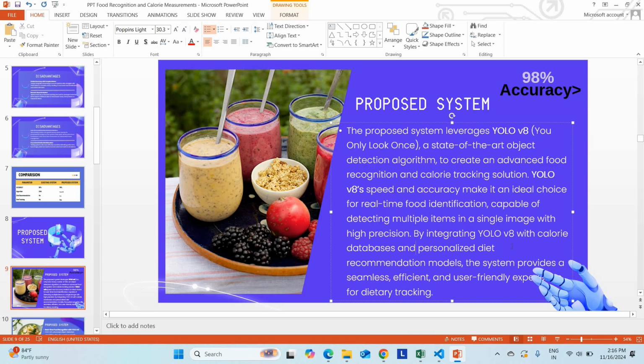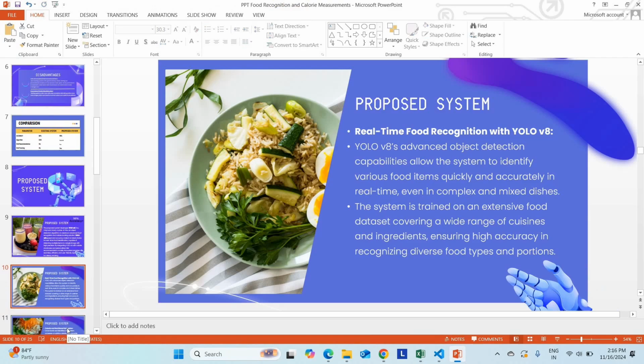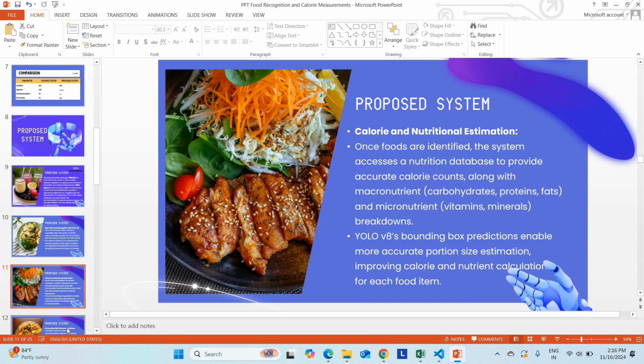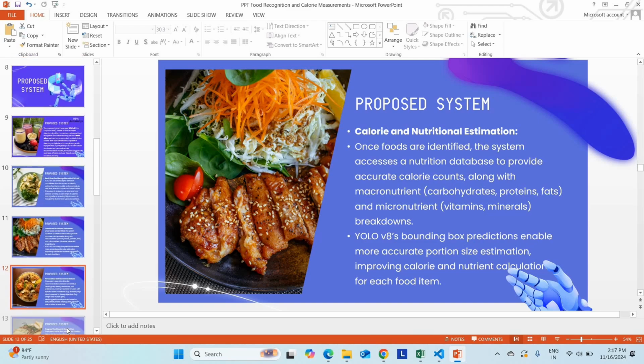Also, our project will predict the personalized diet recommendation. Also, it will track your diet day by day. It will track your diet and suggest food as per that. Okay, that is also a huge advantage. So this is our proposed system. Here, as we mentioned earlier, it has portion estimation also. Portion estimation means it will calculate the number of food items you are taking. It will predict multiple objects present in the single plate, as well as calculate the calories based on that. That is the major advantage.